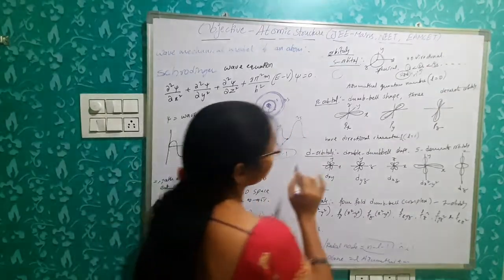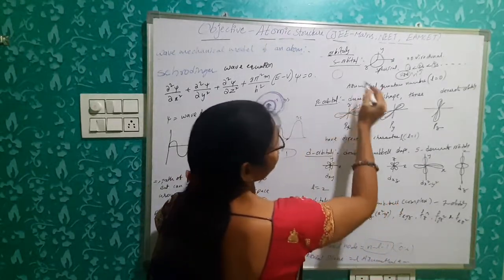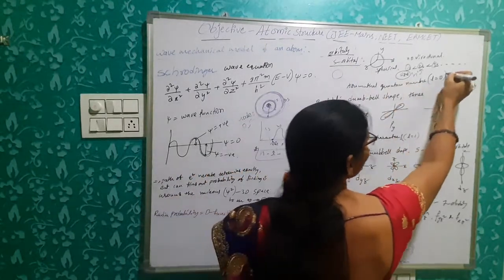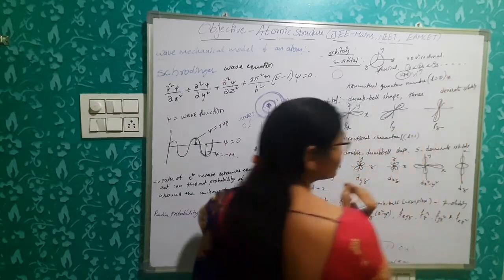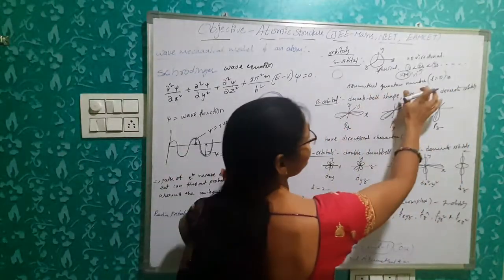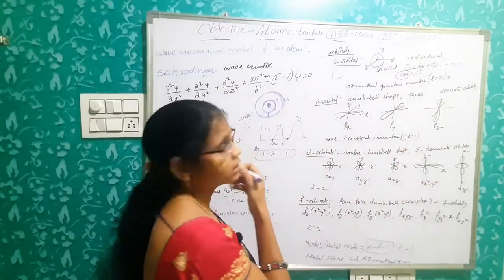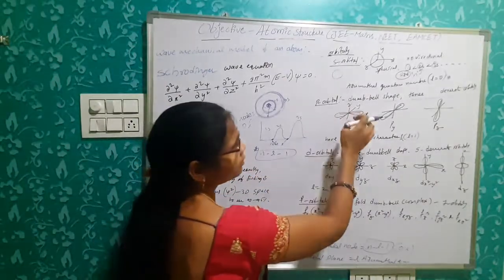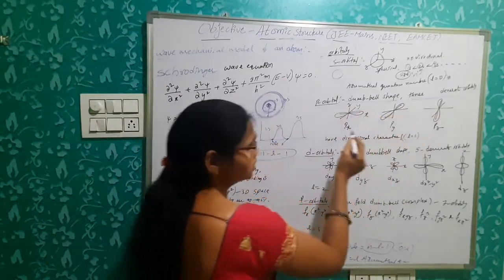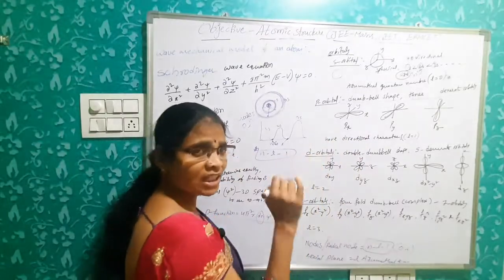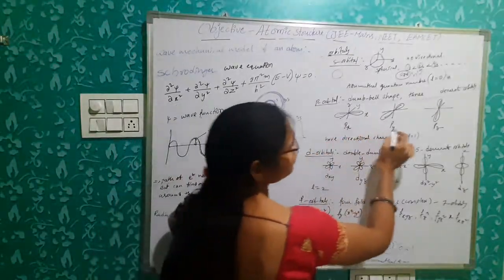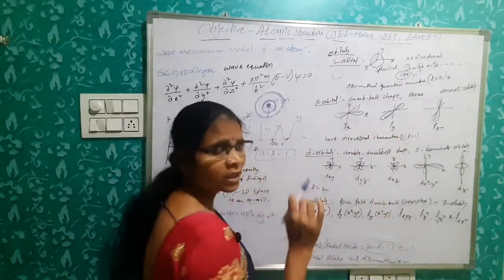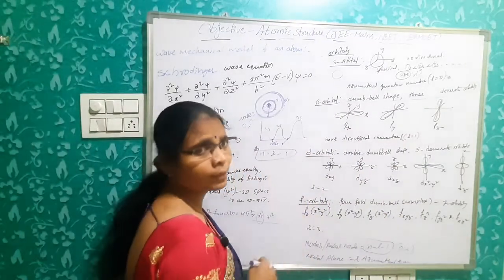Okay. Next. For the s orbital, the orbital quantum number is 0. So remember this. The orbital quantum number is 0 for s orbitals. Next, p orbitals have dumbbell shape. So these are 3 degenerate orbitals. px, py, pz all have the same energy in the same orbit.